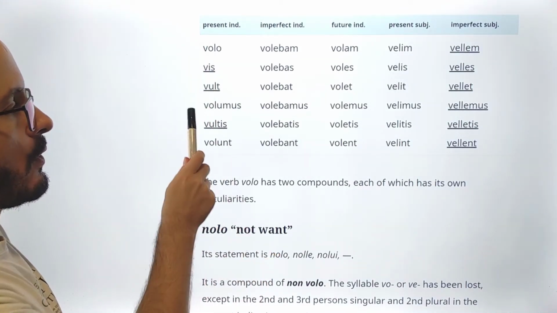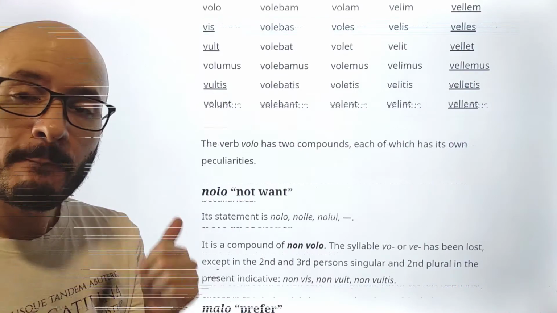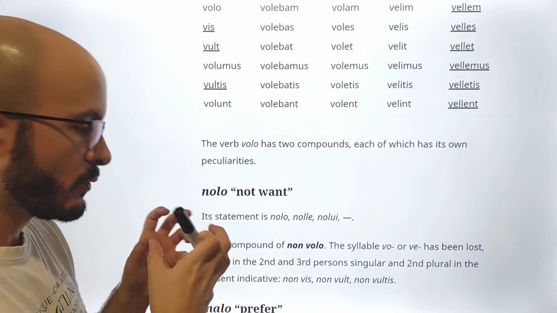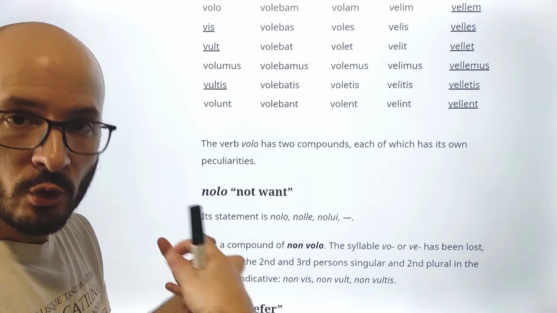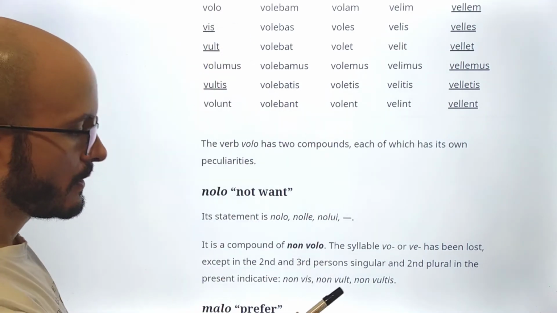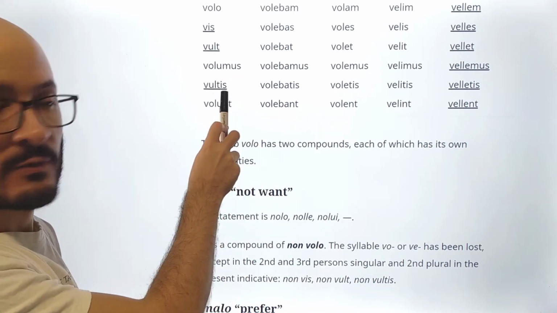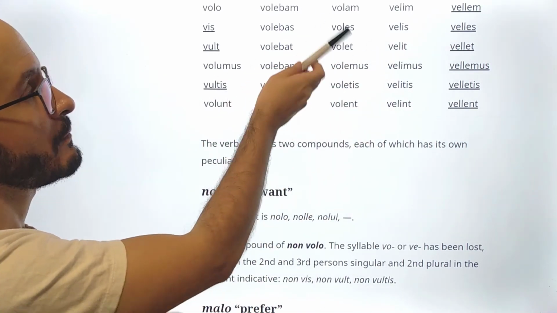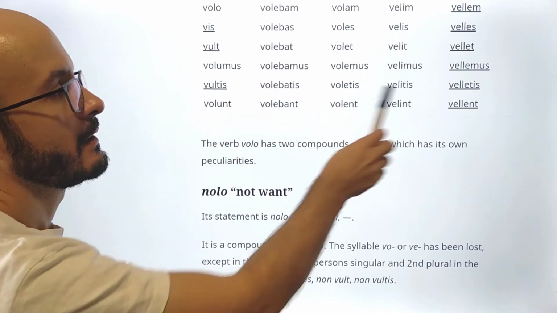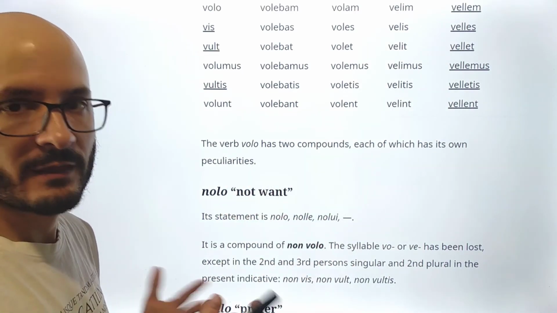Then, for example, volumus, we would have nolumus, etc. And then precisely the only forms which are full in two words are non vis, non vult, non vultis. The rest, for example, volebat, would be nolebat. Velimus would be nolimus, etc., like that all the time.